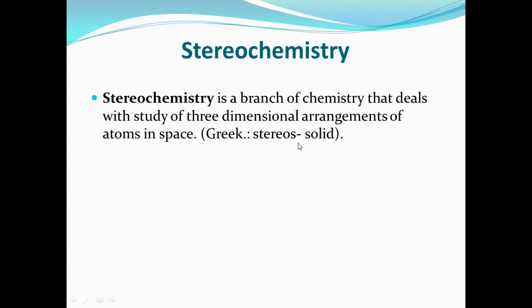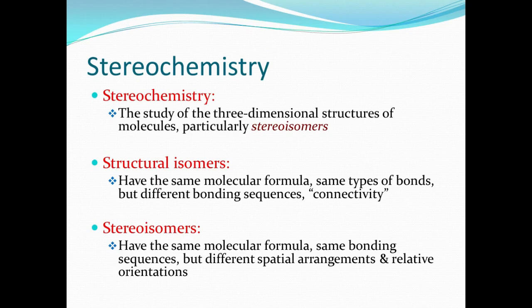Already I told you, stereos means solids, right? Stereochemistry is the branch of chemistry that deals with the study of three-dimensional arrangement of atoms in space. That is called stereochemistry. It is mainly divided into two types: one is structural isomerism, another one is stereoisomerism. Actually, it is a three-dimensional arrangement of molecules in stereoisomerism.